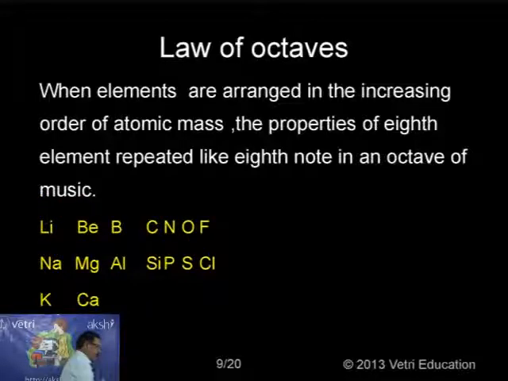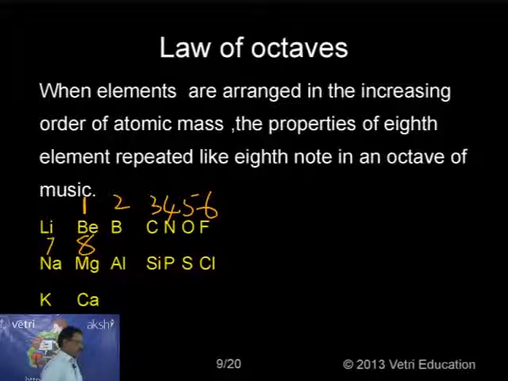Or otherwise, suppose I start with beryllium as 1, boron 2, carbon 3, nitrogen 4, oxygen 5, fluorine 6, sodium 7, and magnesium 8. So beryllium and magnesium are identical in some properties. Again, the law of octaves obeys.